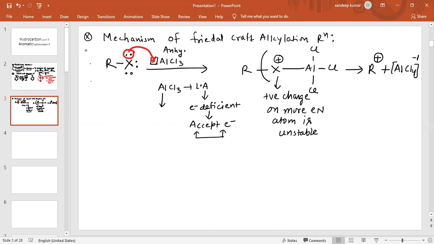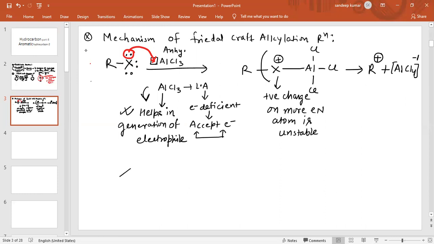It means AlCl3, which is a Lewis acid, helps in the generation of the electrophile. So this reagent is basically used for the generation of the electrophile. Now the electrophile is generated, and this is basically the first step.